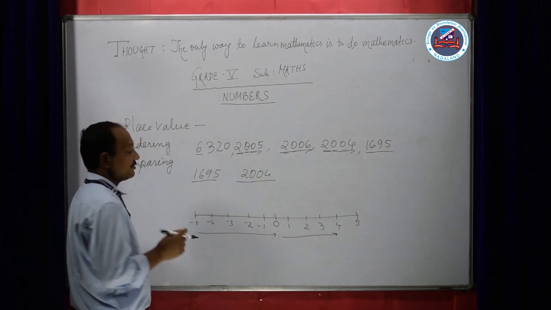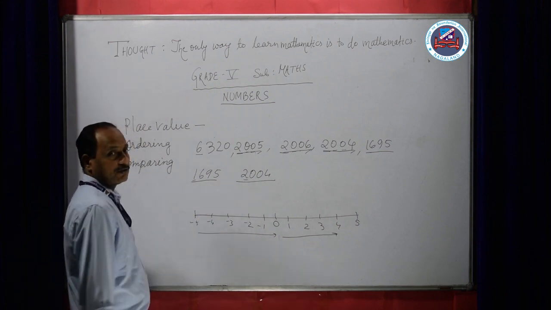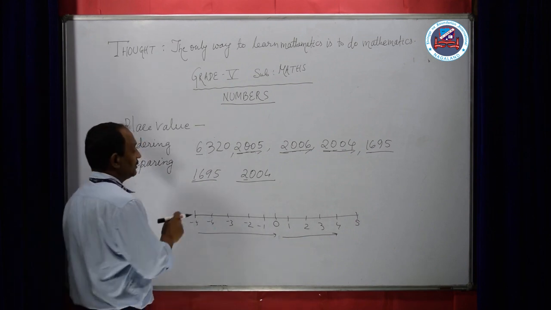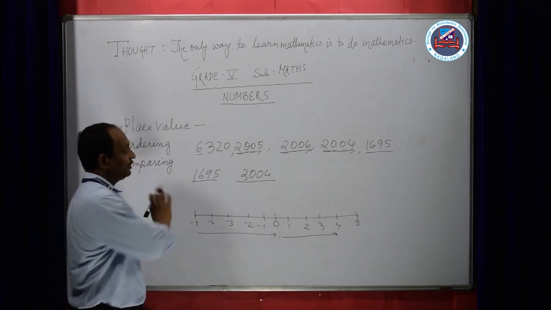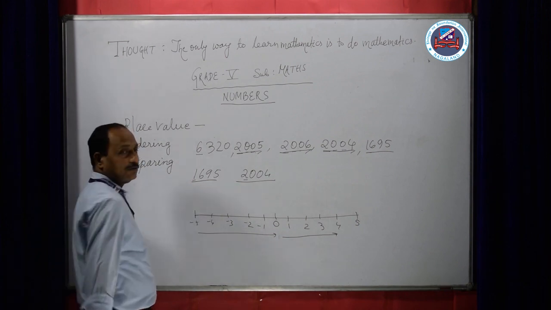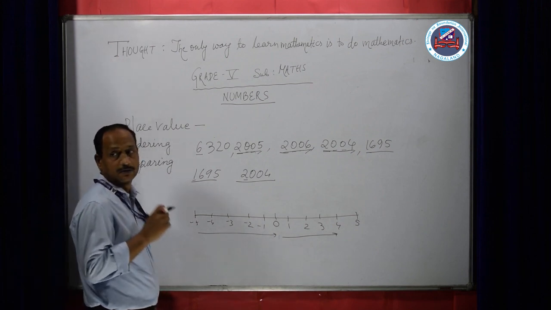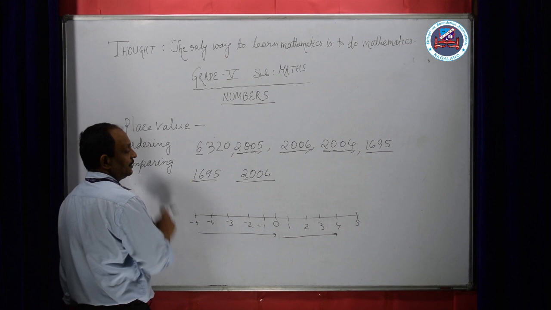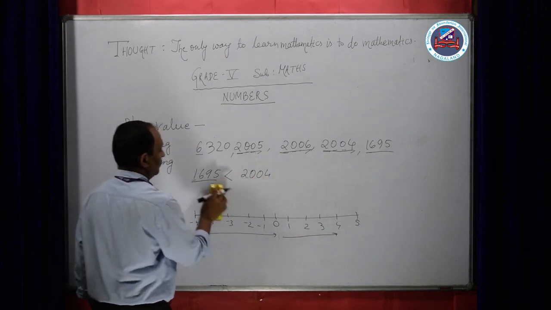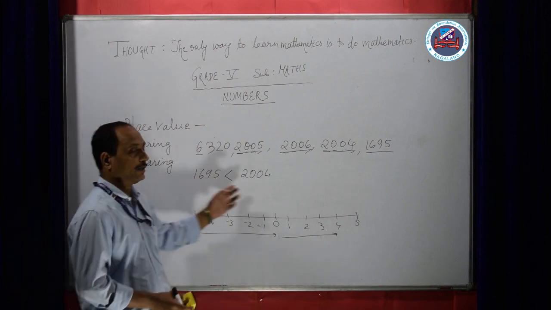Now the last digit, that is the 1000 digit. What is the digit number? Here is 1, here is 2. Which one is smaller? 1 is smaller. So no need to see any other number. Through this 1000 place value digit, when we see, we can compare which one is smaller or which one is greater. So here 1 is smaller, so we can show the sign that 1695 is smaller than 2004.